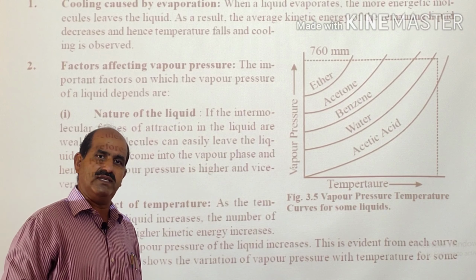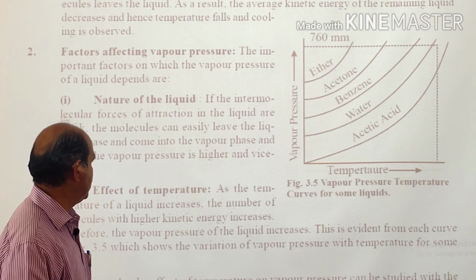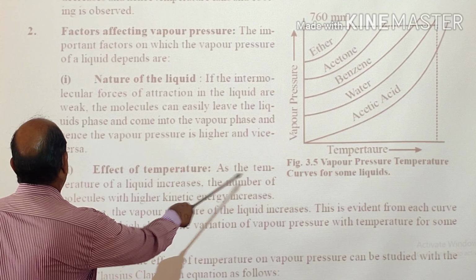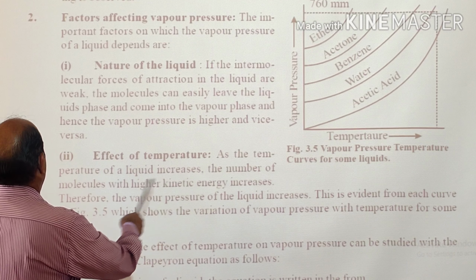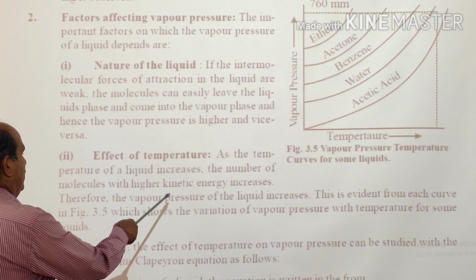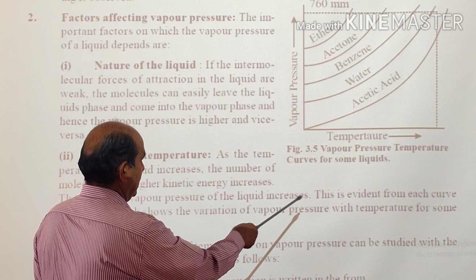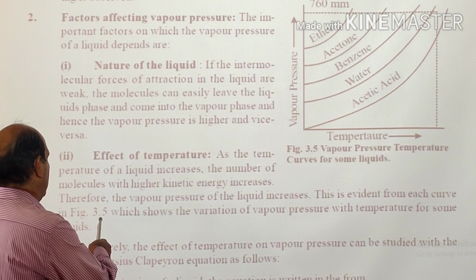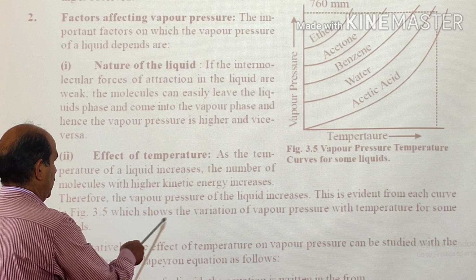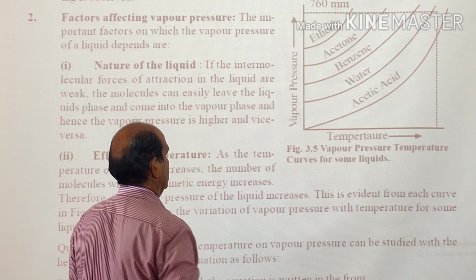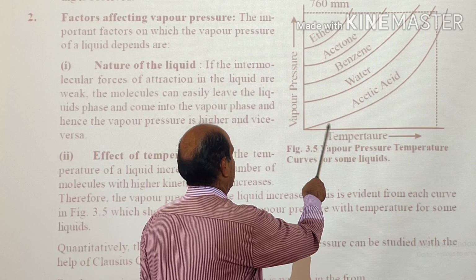Vapor pressure goes on increasing with the increase of temperature, and vice versa. Means if we lower the temperature, then vapor pressure decreases. If we increase the temperature, then vapor pressure increases. So as the temperature of a liquid increases, the number of molecules with higher kinetic energy increases. Therefore, the vapor pressure of the liquid increases. This is evident from each curve in figure 3.5 here, which shows the variation of vapor pressure with temperature for some liquids. Here it is temperature.